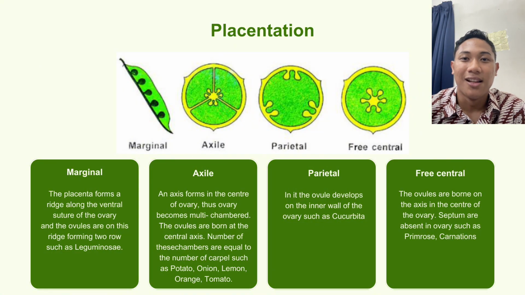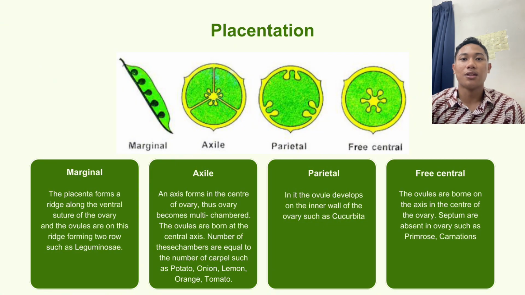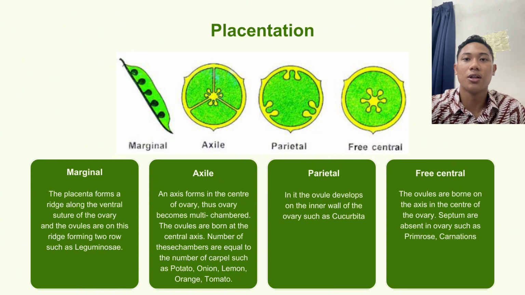Second is axile. An axis forms in the center of the ovary, thus the ovary becomes multi-chambered. The ovules are borne at the central axis. Third is parietal. In it, the ovule develops on the inner wall of the ovary, such as cucurbita. Next is free central. The ovules are borne on the axis in the center of the ovary. Septa are absent in the ovary, such as in primrose and carnations.